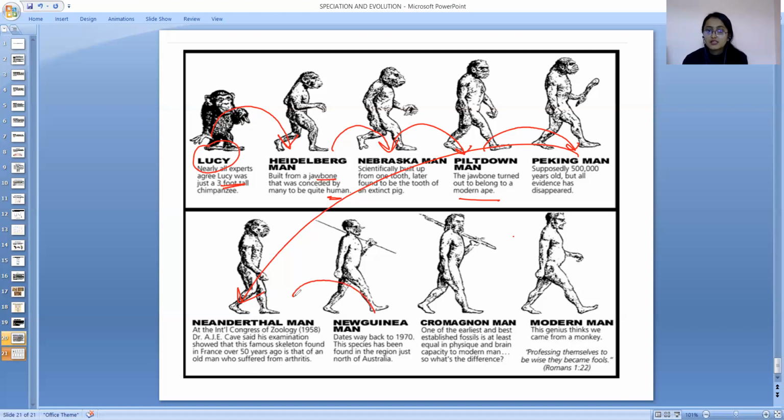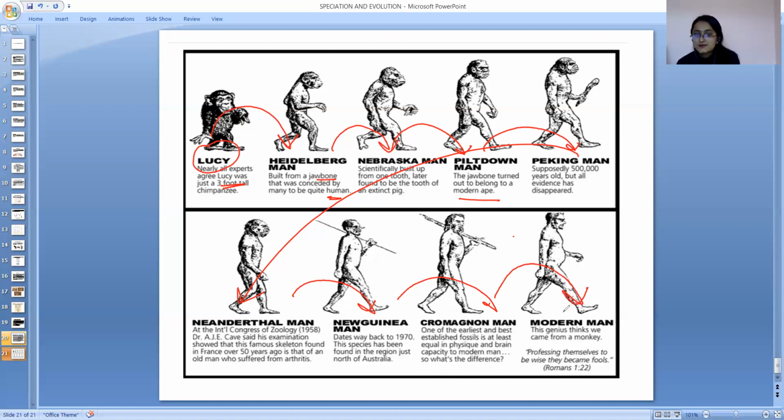Okay, then after we have a New Guinea man, dates way back to 1970. This species have been found in the region just north of Australia. Then we go to the Cro-Magnon man, one of the earliest and the best established fossil, is at least equal in physique and brain capability to the modern man. So what's the difference? Difference must be the thinking process, must be the height, because modern man have very short height as compared to their ancestors. Then we evolved to the modern man, Homo sapiens.